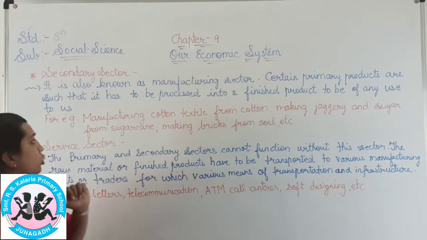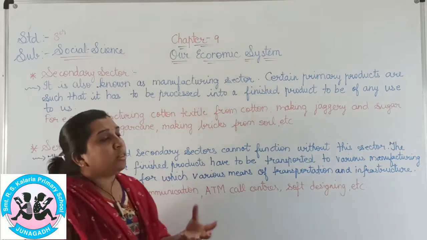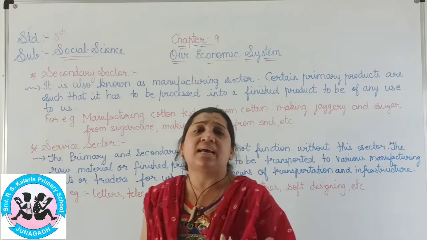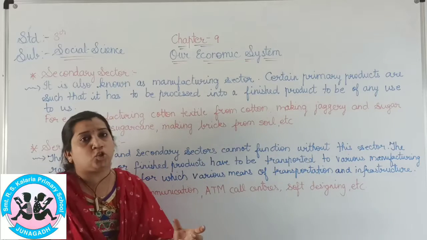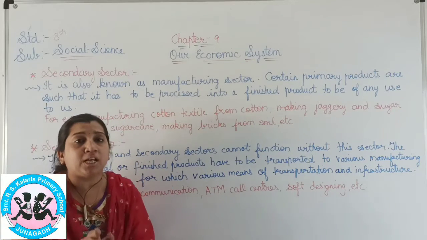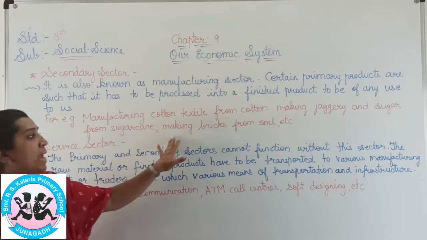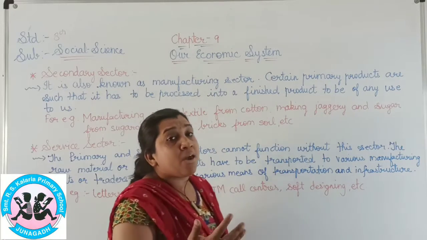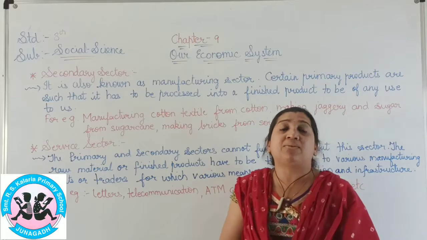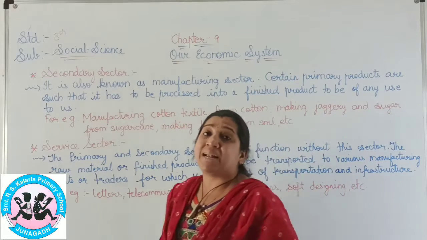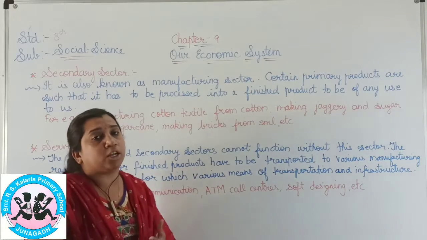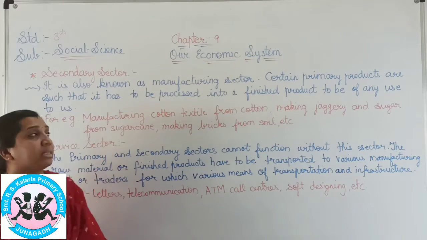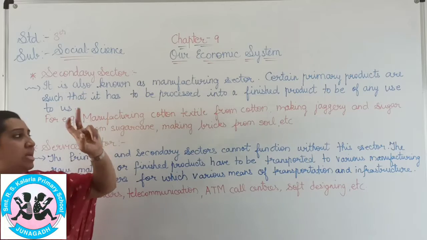Making jaggery and sugar from sugarcane, which also needs to be finished in the factory. Making bricks from soil, and many other examples, need to be finished before we use them. That is known as the secondary sector.